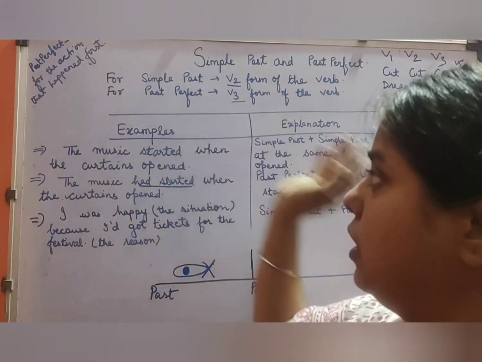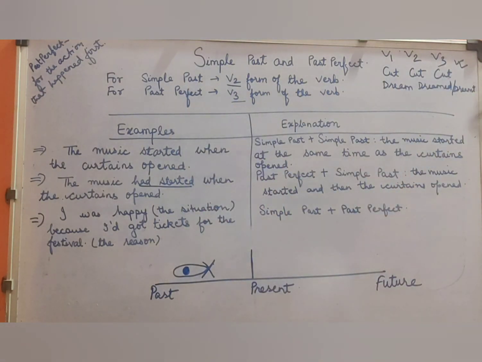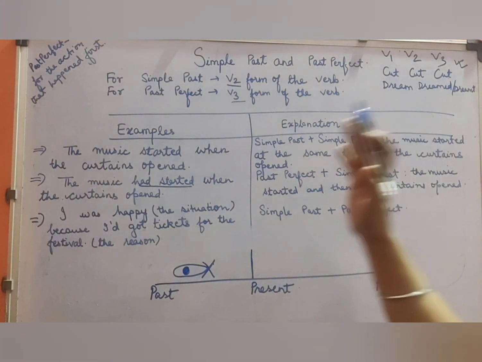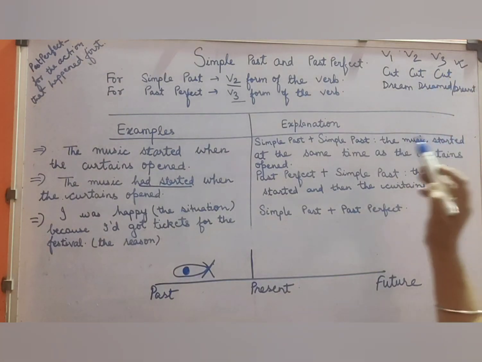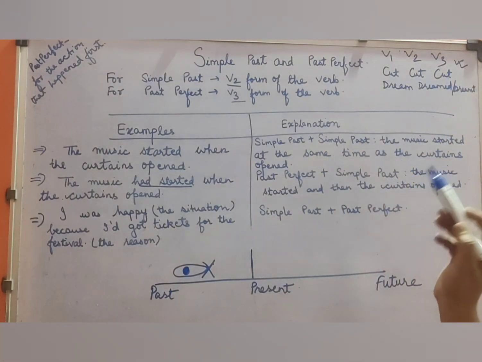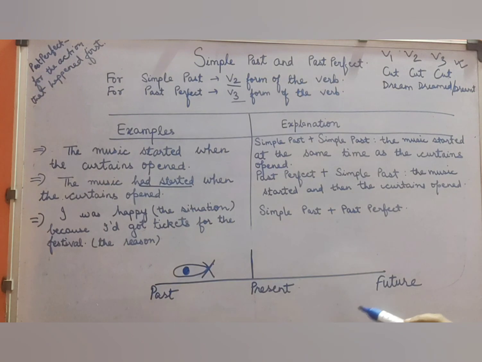Okay, so this is the same in V3 form of the verb, and V3 form of the verb is used in the past perfect as well as present perfect. Since we are studying about the two tenses today, simple past and past perfect, and we are going to do the comparative study as well.